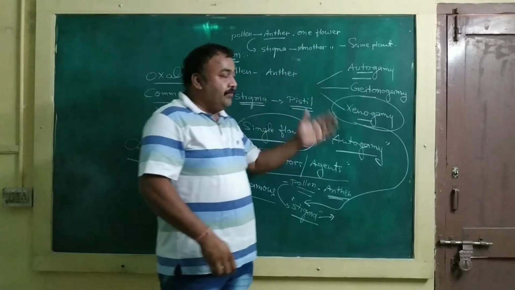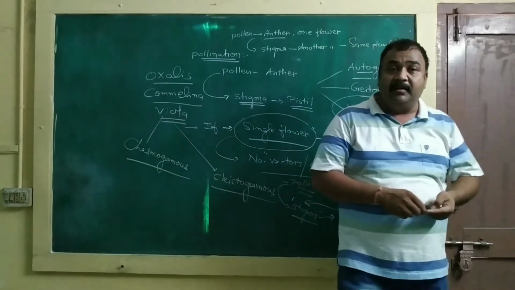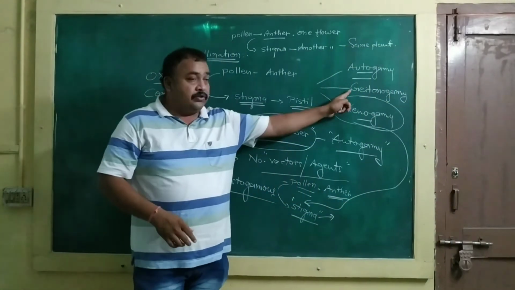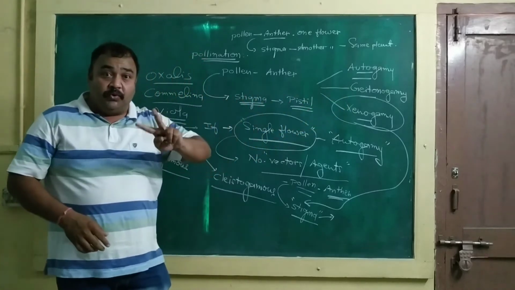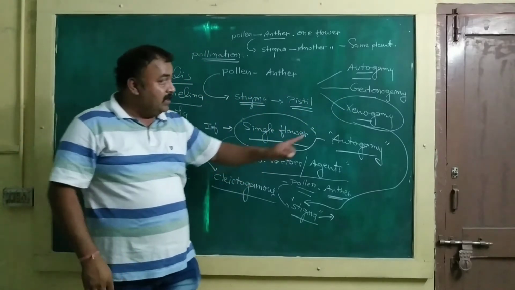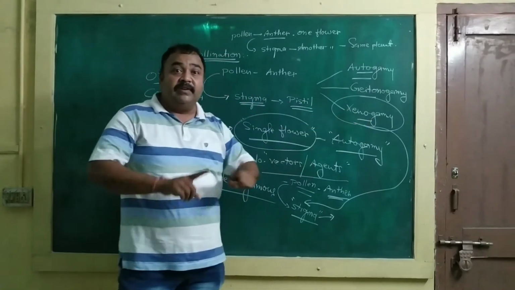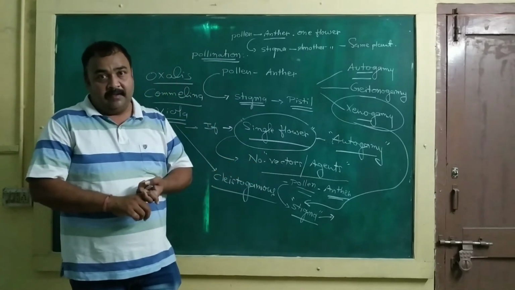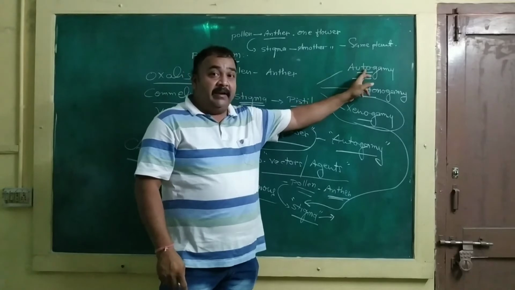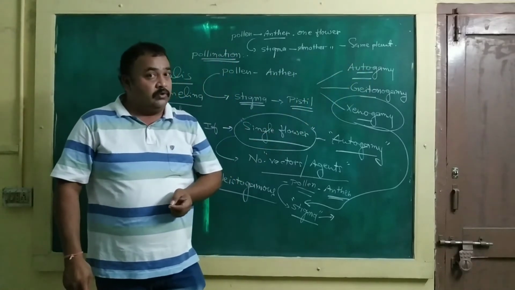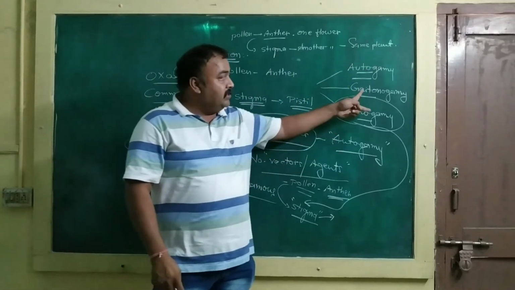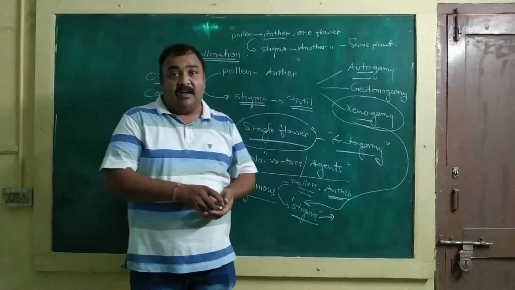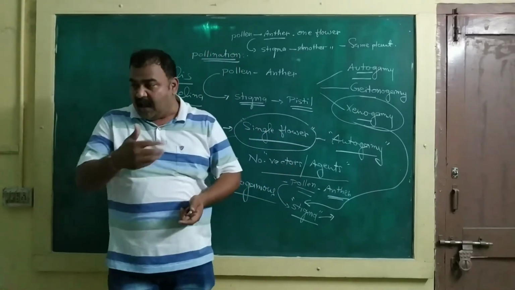So these are three different kinds of pollination. First, autogamy, within the same flower; geitonogamy, within two flowers of the same plant; and xenogamy, between two flowers of two different plants. In autogamy, it occurs automatically, that means no vectors are required. In geitonogamy and xenogamy, different kinds of vectors are associated.